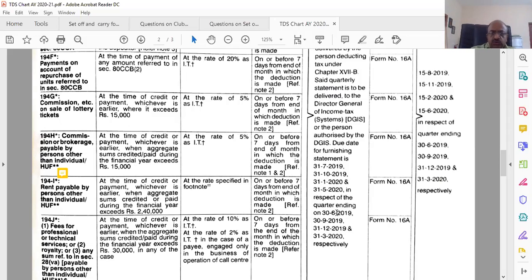Once you do that, you have to give them the TDS certificate, in Form 16A, and the respective dates are one month from the due date of filing the return. So that summarizes the whole chapter, and this is a very good chart to understand.